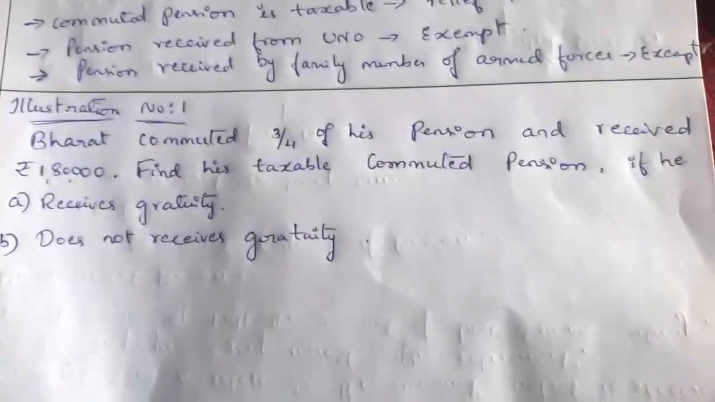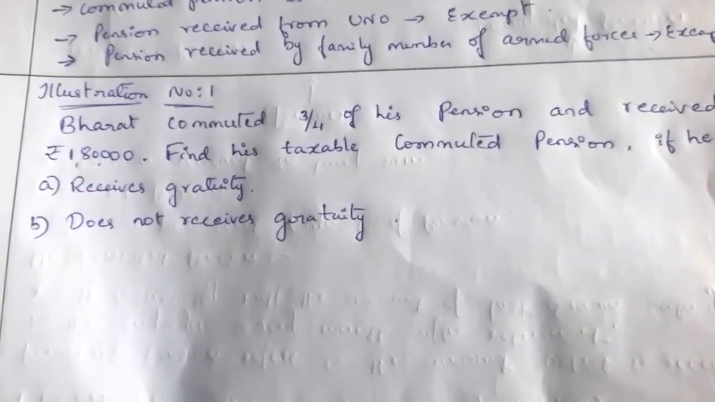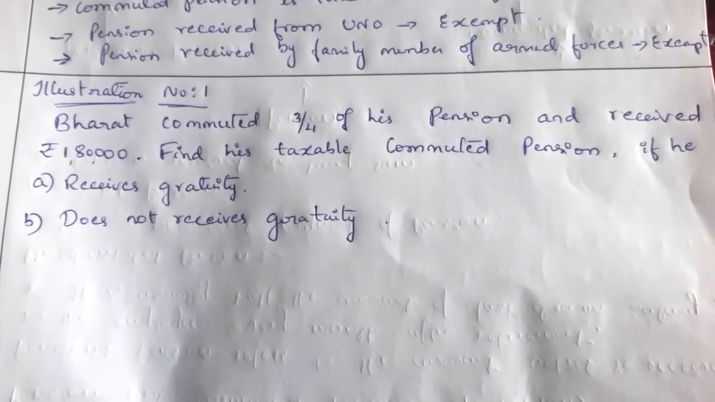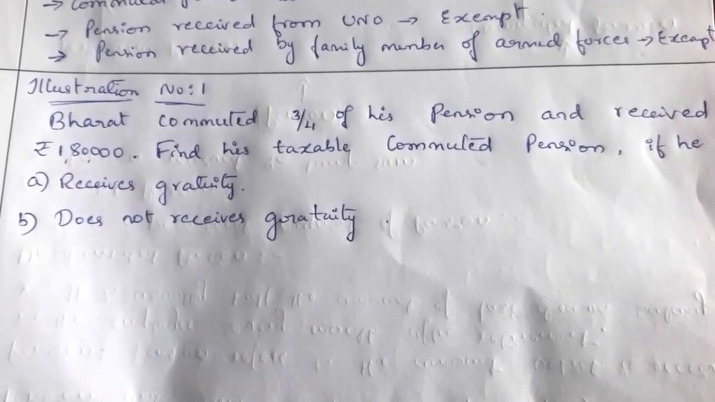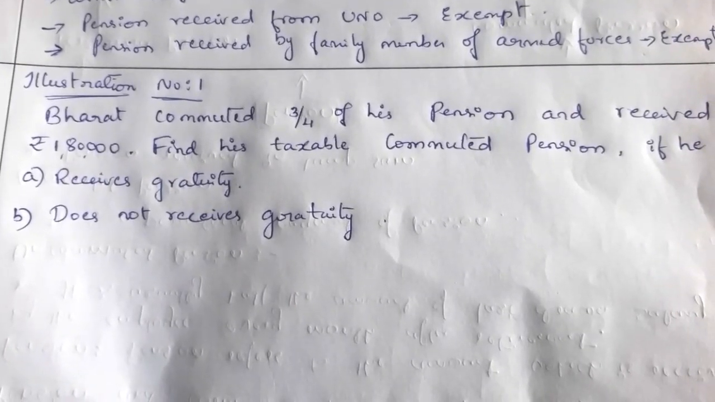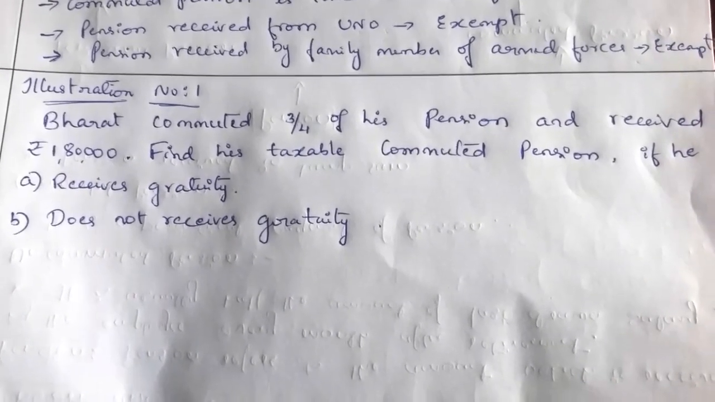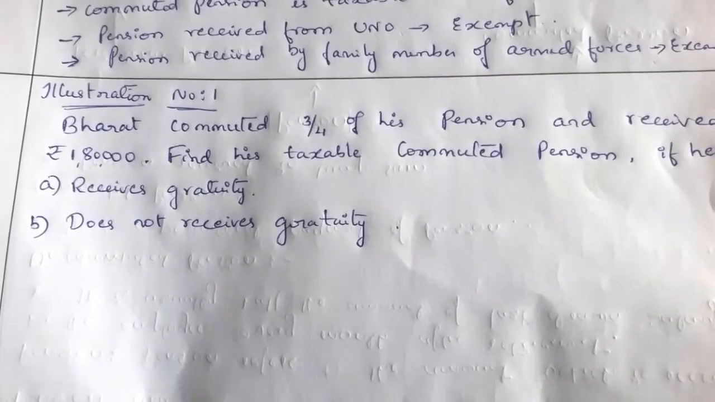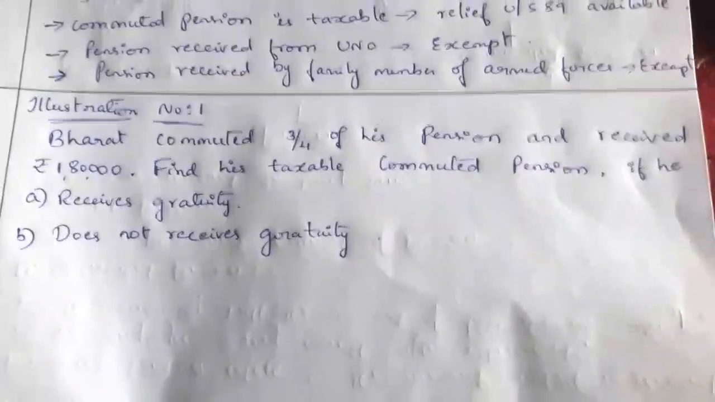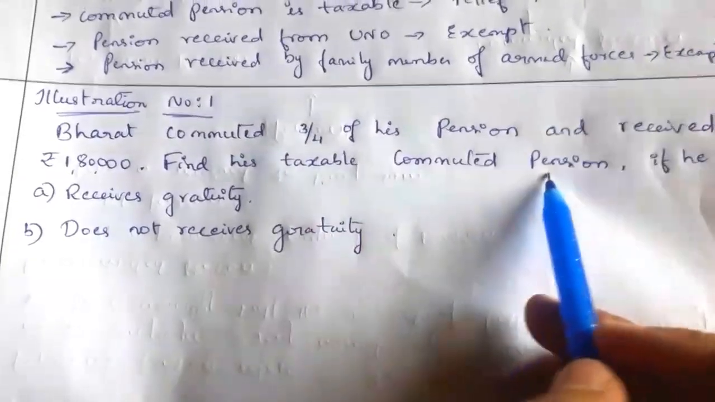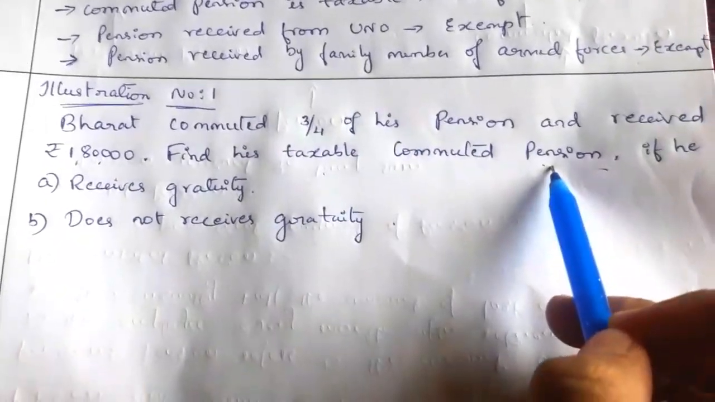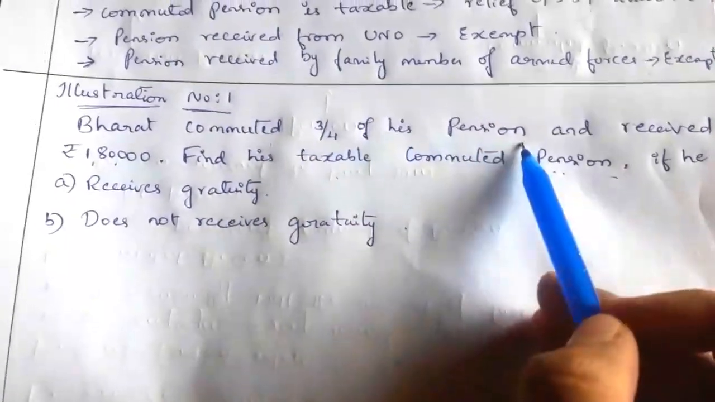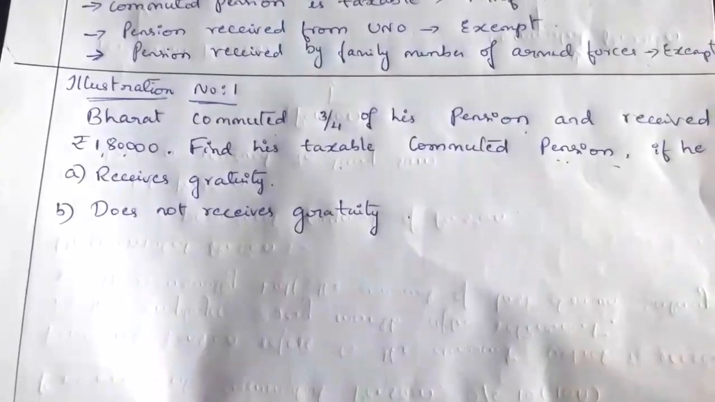Now we'll solve one simple illustration relating to commuted pension. See here, illustration number 1. Bharat commuted 3/4 of his pension and received rupees 1,80,000. Find his taxable commuted pension if he receives the gratuity and if he does not receive the gratuity. So we have to compute taxable commuted pension. If he commutes 3/4 of his pension, what is the treatment?